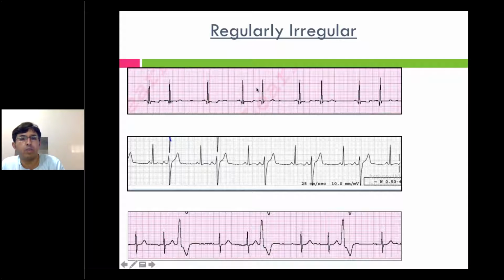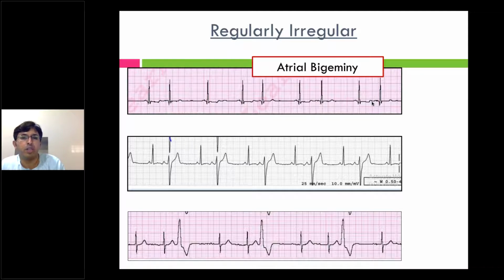Fine. And followed by that, it's always one normal QRS with a premature beat, one normal QRS followed by a premature beat. So this is atrial bigeminy. Atrial bigeminy is a normal QRS from sinus rhythm followed by a premature atrial complex. Atrial bigeminy is benign. You will see it in many patients in the ICU setting. So you should not do anything, should not bother too much about this rhythm.